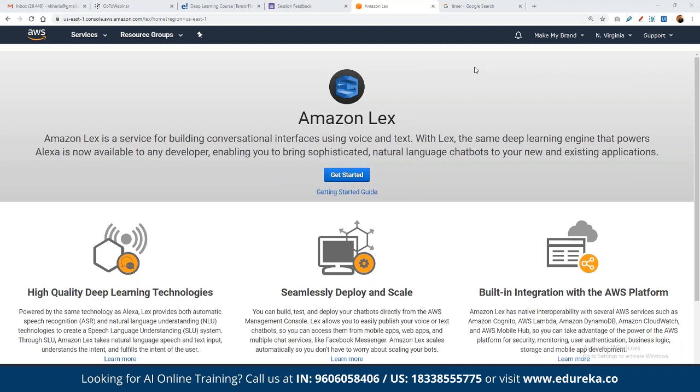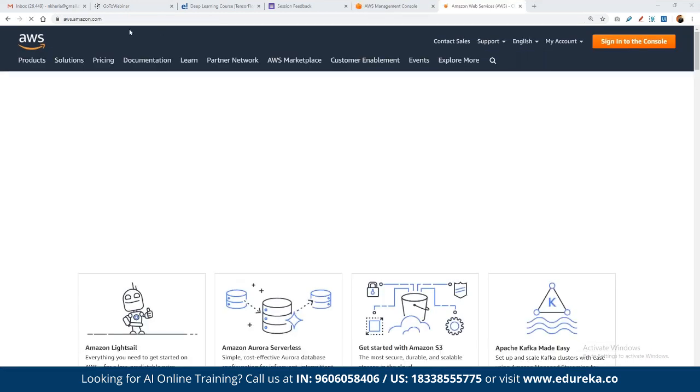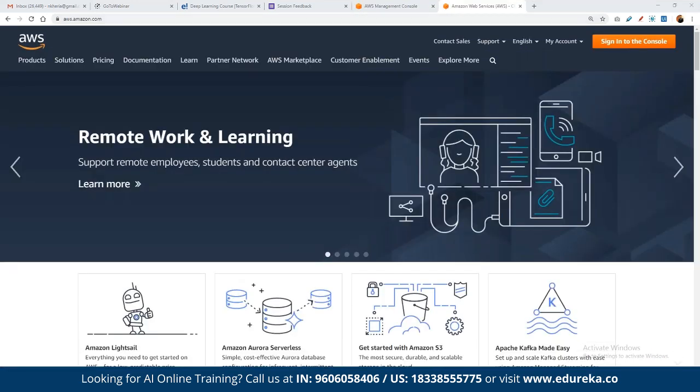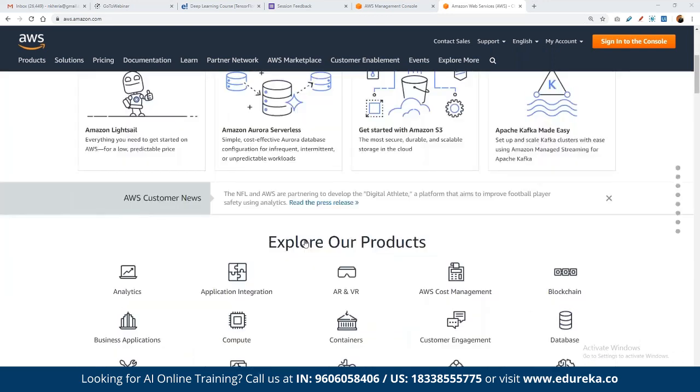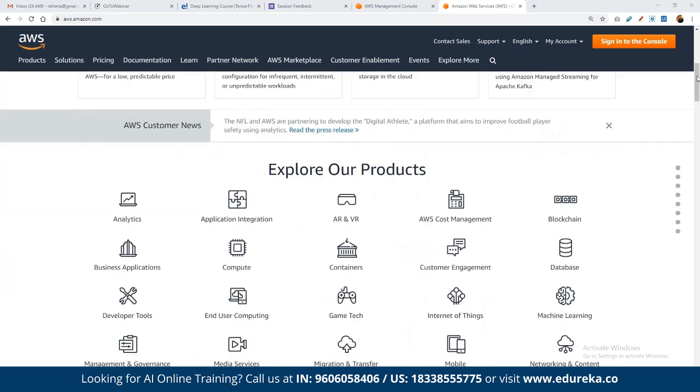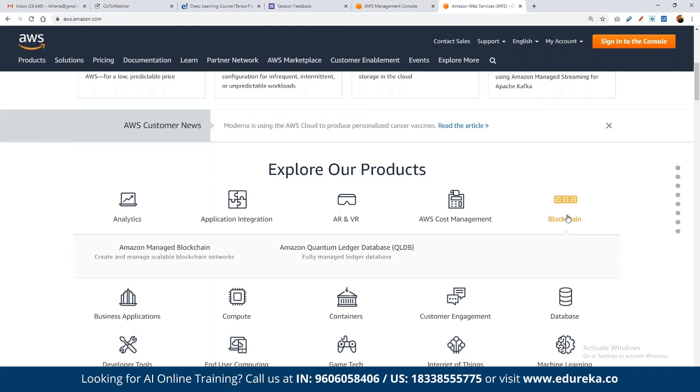And again, if you want to see the list of all the AI-based services, let me showcase what kind of AI-based services are available in AWS. You can simply log in by this link, aws.amazon.com. All right, so now here we can see the entire list of all the AI-based solutions. For example, if you want to see what kind of solutions are offered for blockchain, we have AWS Managed Blockchain itself, along with Quantum Ledger Database.